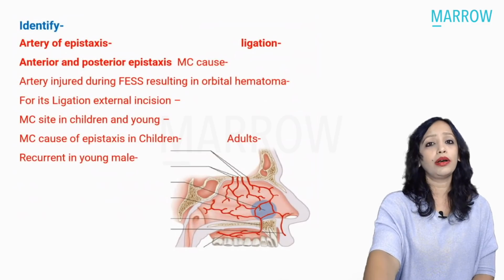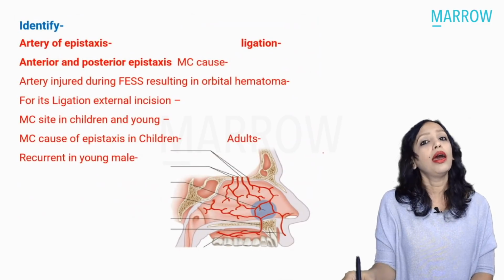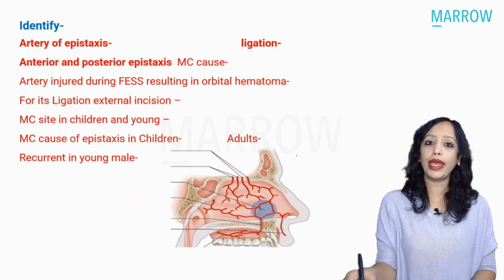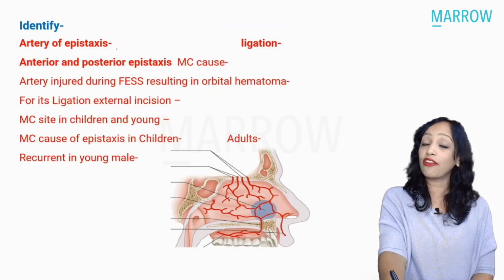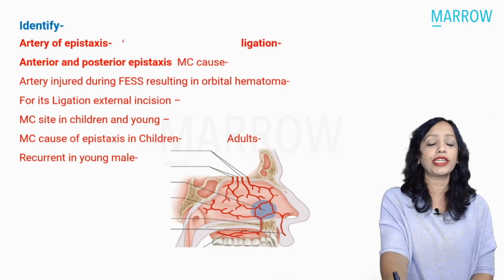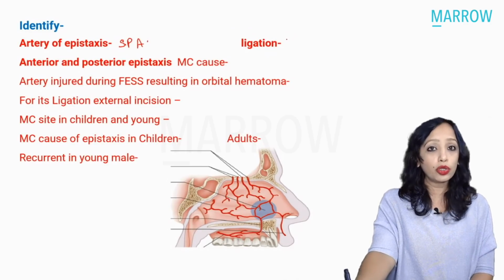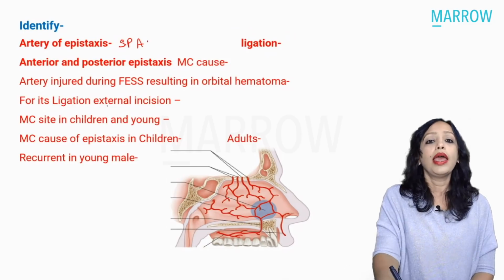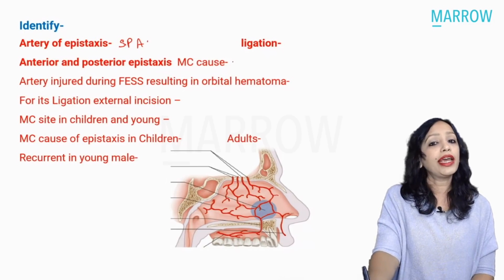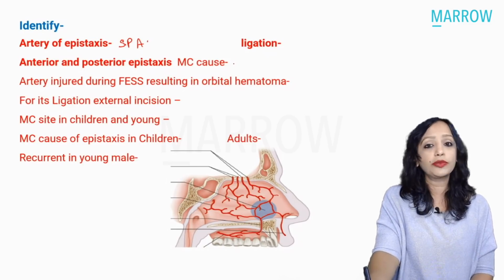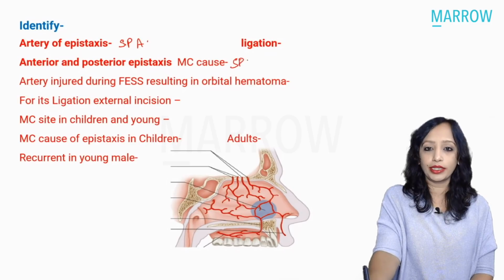Now, let us quickly see what are the other important things that we need to know in epistaxis, which have been repeatedly asked. What is the artery of epistaxis? Yes, it is sphenopalatine artery. How do we ligate it? We know it is endoscopically through the nose, that is TESPAL. The most common cause of anterior as well as posterior epistaxis is again sphenopalatine artery.